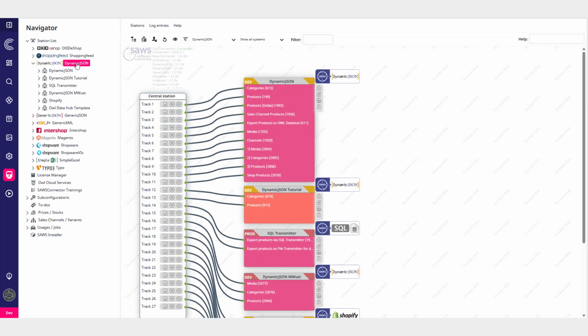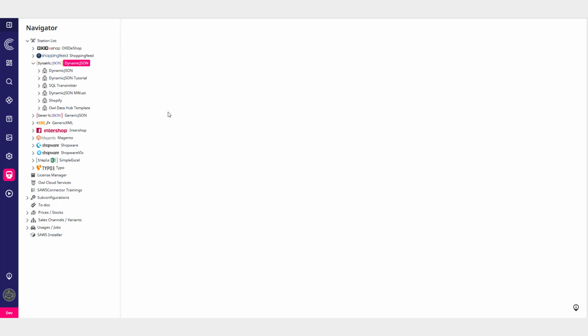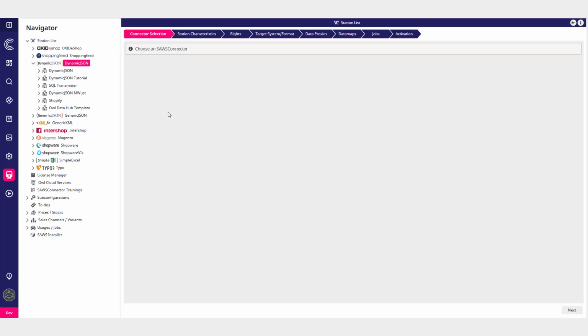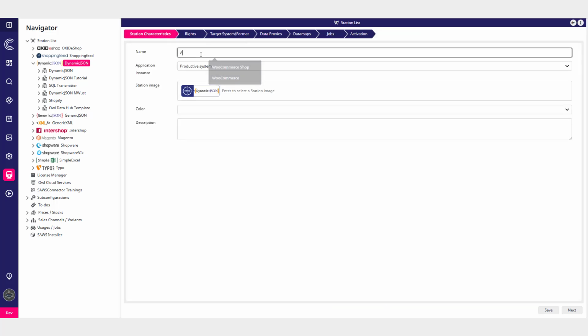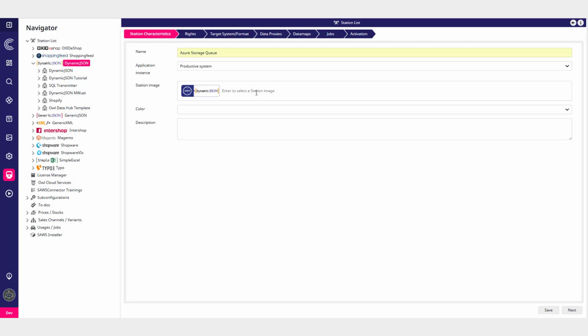The dynamic JSON connector also now supports the Azure Storage Queue as a transmitter. This provides an alternative to AMQP, allowing for reliable message processing and transmission between distributed applications using Microsoft's messaging infrastructure.